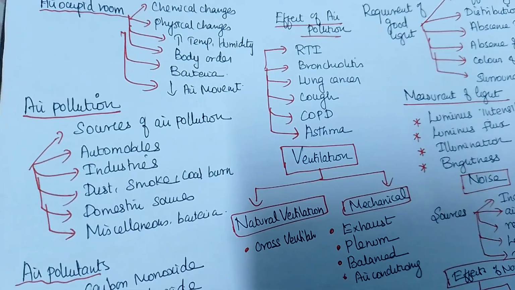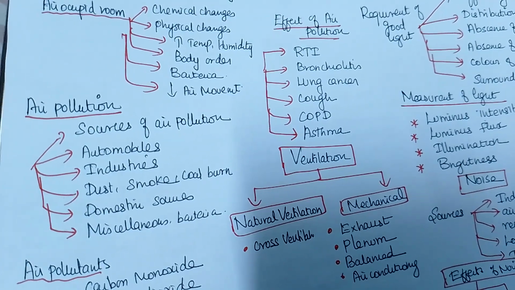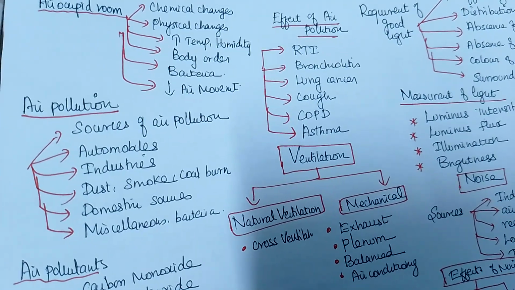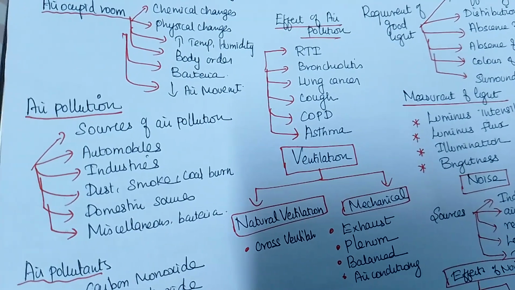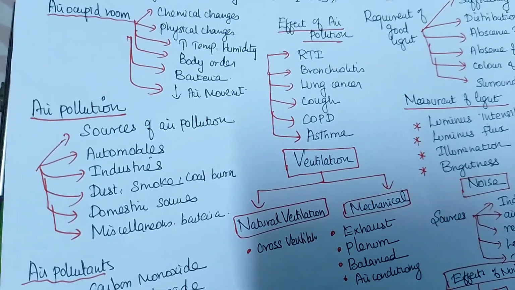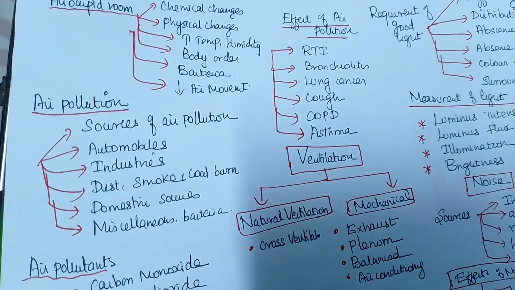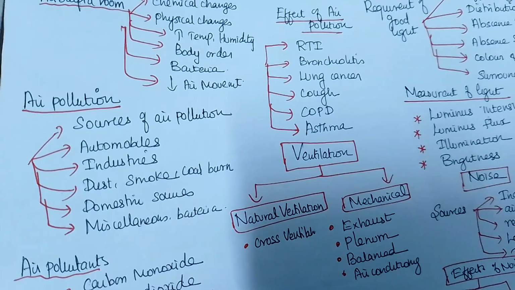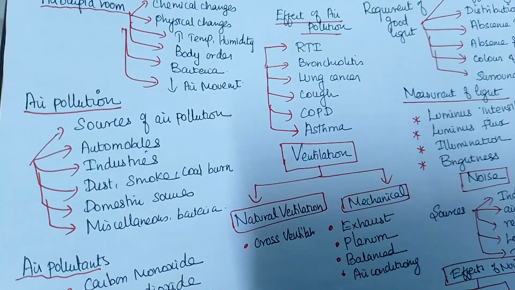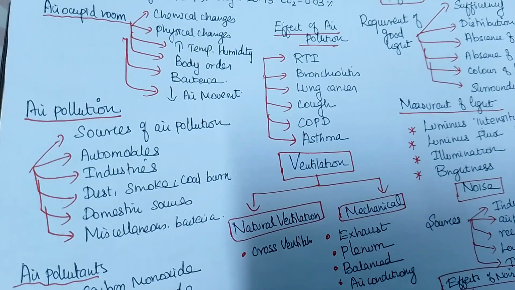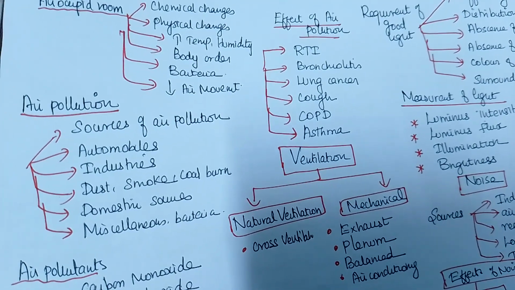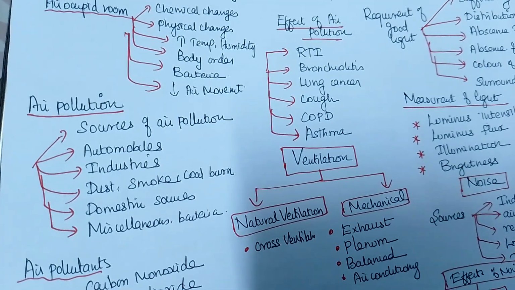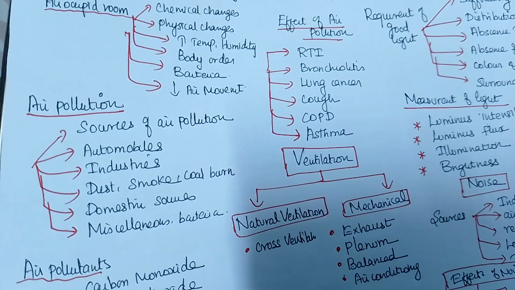What is the source of air pollution? This is mainly the automobiles. Everybody in our house will have one car, and more industries are present. The industries are emitting carbon dioxide, carbon monoxide, lead, and other poisons, and also dust, coal dust, and other dust. Even with farmers, Delhi's air pollution is very high. I was asking why Delhi has such air pollution. They were telling me that sugarcane waste is not being digested by the ground, so they are burning the sugarcane waste. That brings smoke, which is causing this.